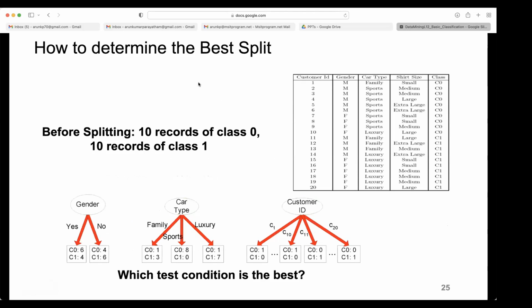So how do you determine the best split here?